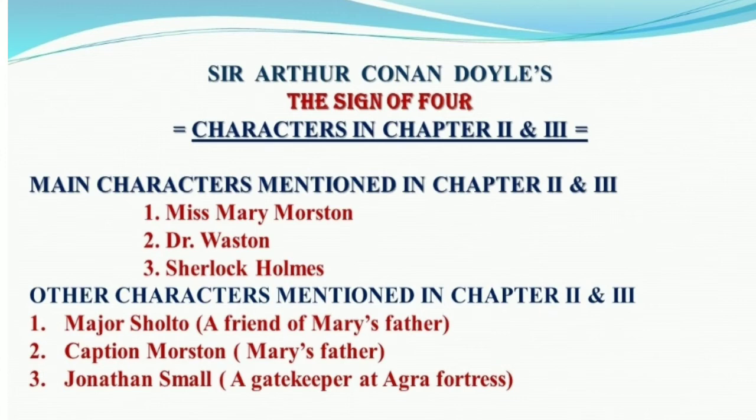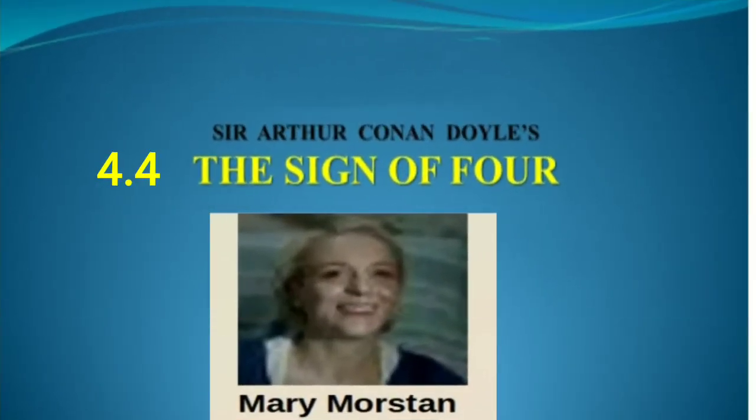Apart from these, other characters mentioned in the same chapters are Major Sholto, who is a friend of Mary's father, then Captain Morstan, who is Mary's father, and Jonathan Small, who is a gatekeeper at Agra Fortress. Now students, we are going to study the character sketch of these 3 persons, Mary Morstan, Sherlock Holmes, and Dr. Watson.